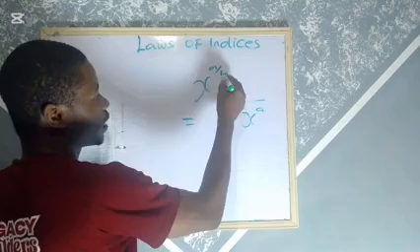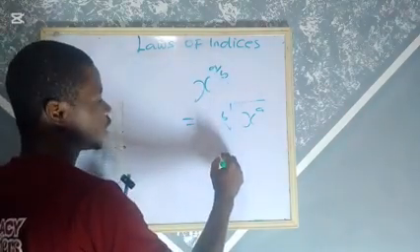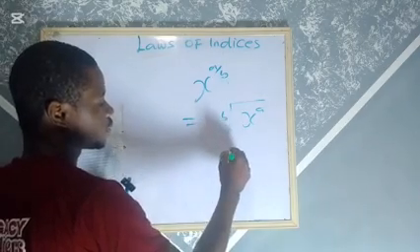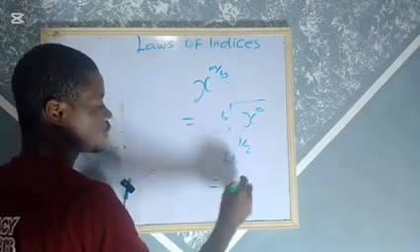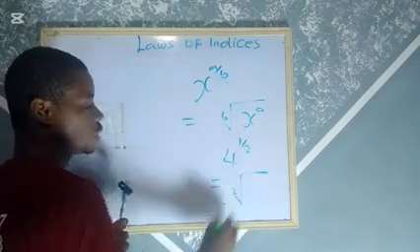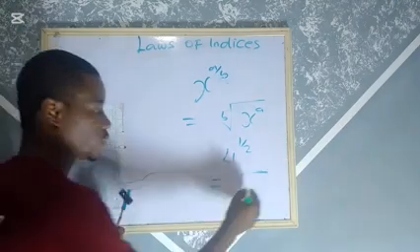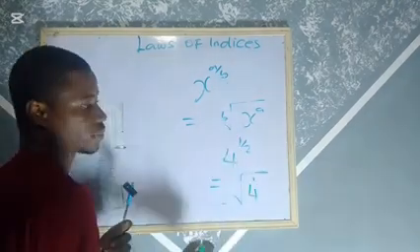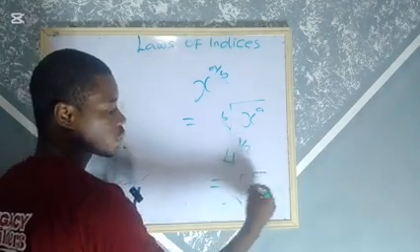So if I have something like 4 raised to the power of 1 over 2, this becomes the square root of 4, to the power 1. The 2 is already understood as square root, so square root of 4 to the power 1 is still 2.